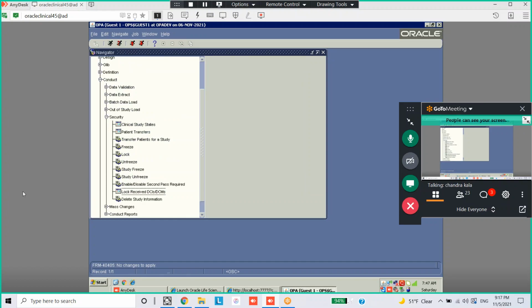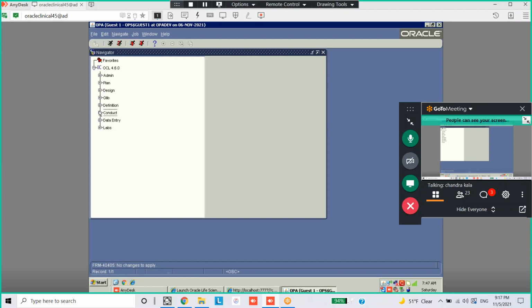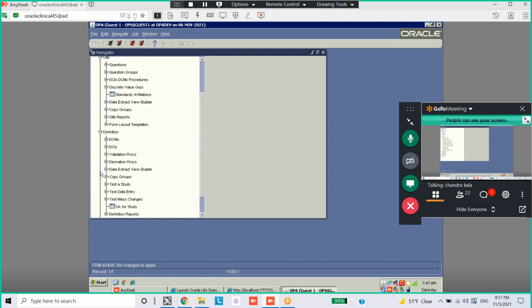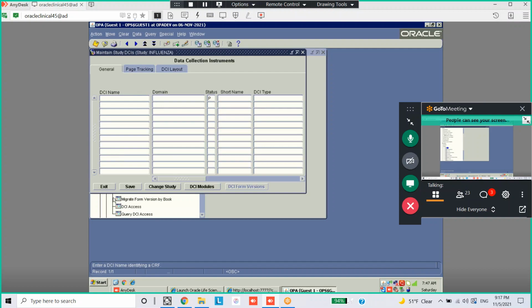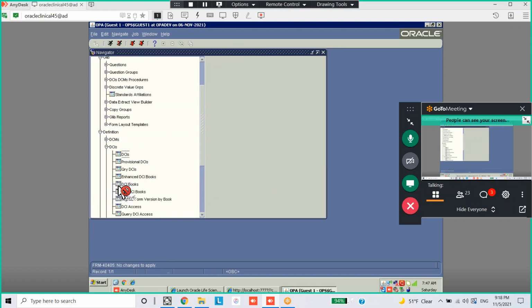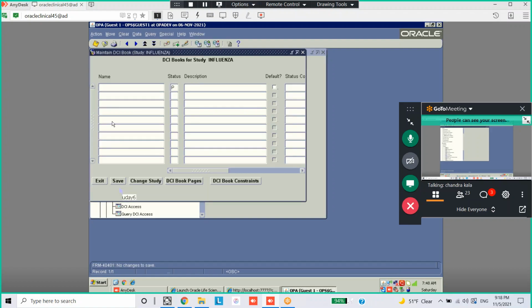Just create one book for your study. Go to DCIs. In the same way you create a DCI, create a DCI book and change status to active. Add DCIs to the DCI book, change status to active. DCI books.